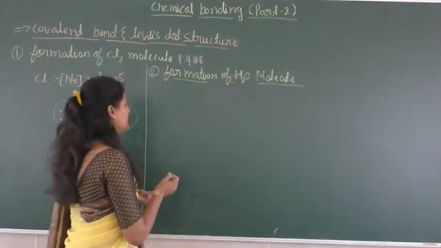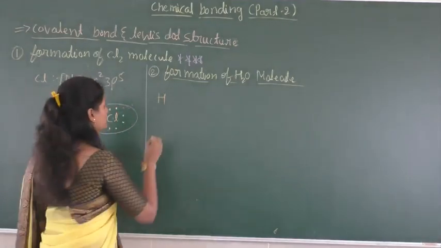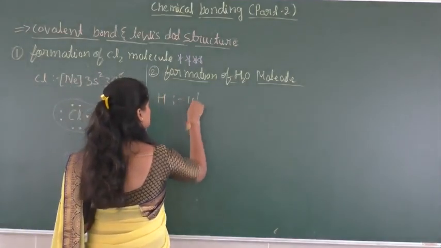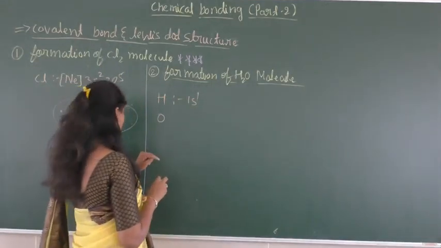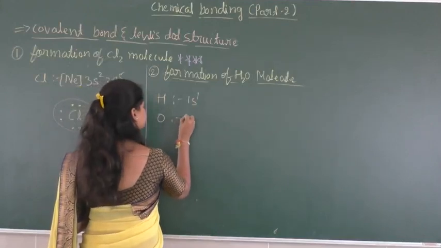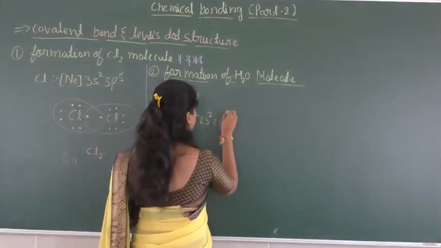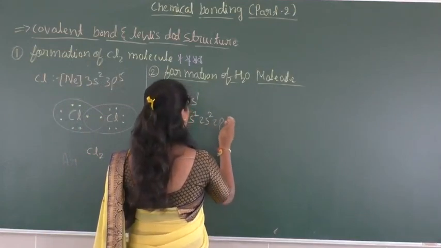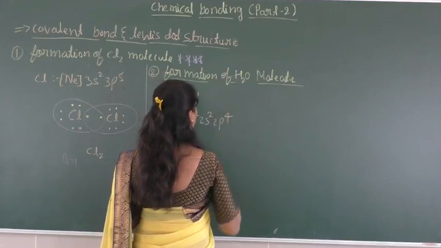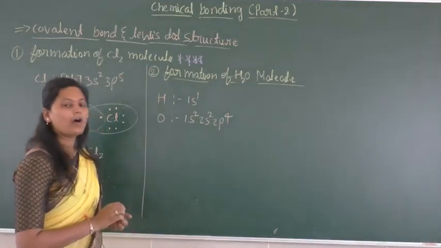Okay, so when we consider the electronic configuration of hydrogen, that is 1s1. In the same way, the electronic configuration of oxygen is 1s2, 2s2, 2p4. Okay, so this is the electronic configuration of oxygen.